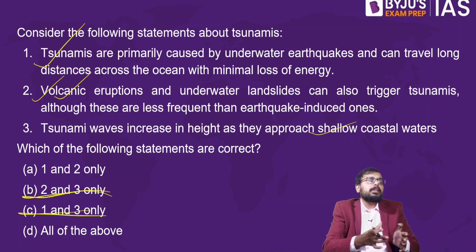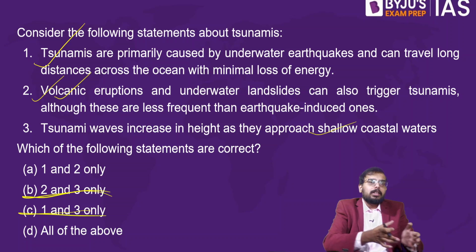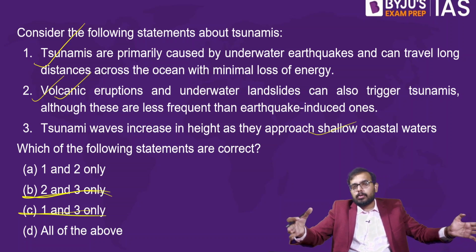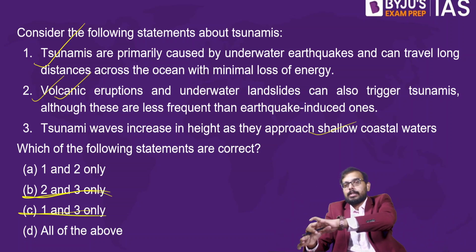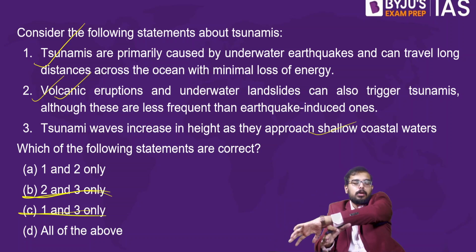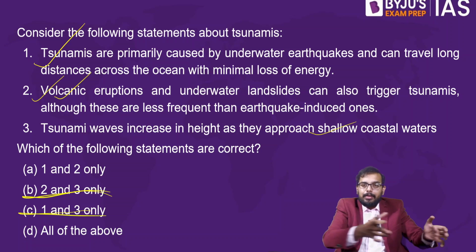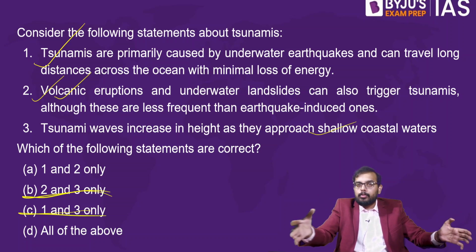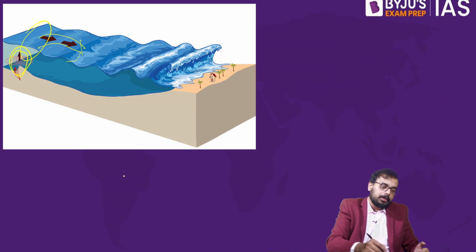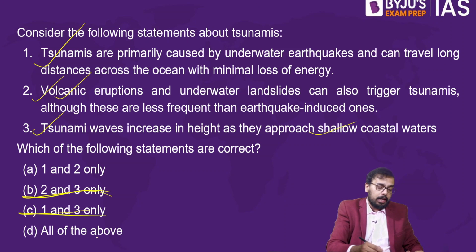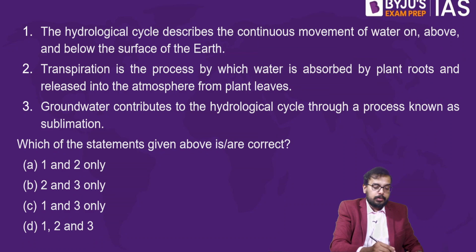Yes, because when tsunami waves originate, the wavelength is big. When it comes closer to the coast, the wavelength cannot go beyond this, because this is the coast. Consider this part is water, this part is land. So when it comes to the coast, the wavelength cannot move further. So what happens? There's a compression. As a result, the amplitude of the wave increases. So statement number 3 is also right. So the answer is D. So D is the answer. Chalo, we'll go to the next one.